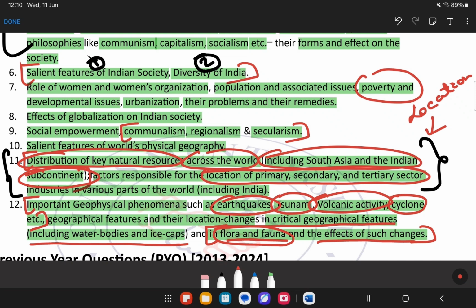Like suppose today we did it for paper 1. Similarly, we will be doing it for paper 2, paper 3 and paper 4 as well.